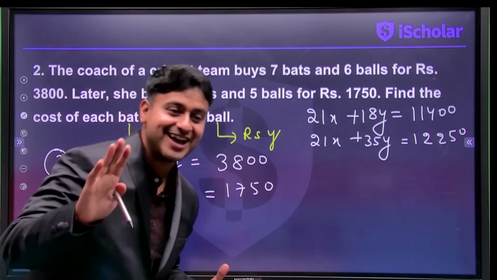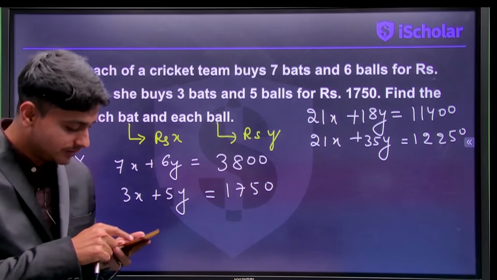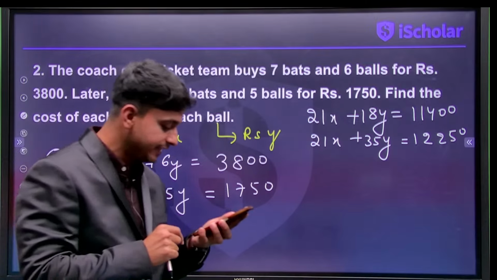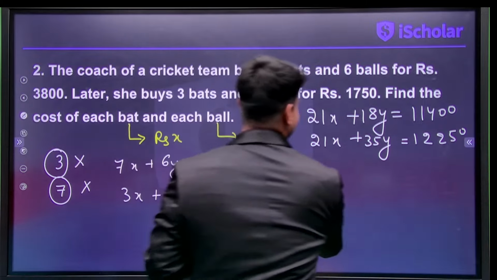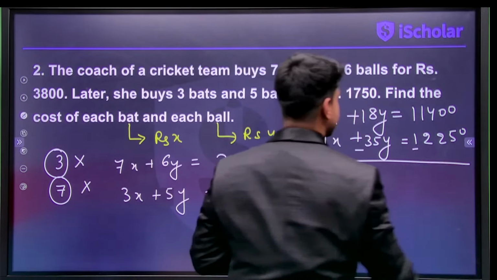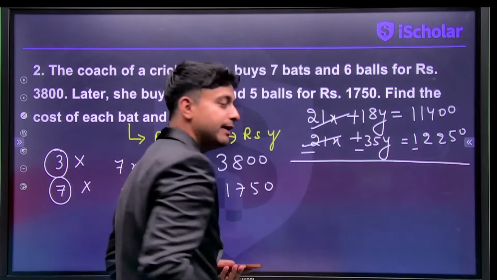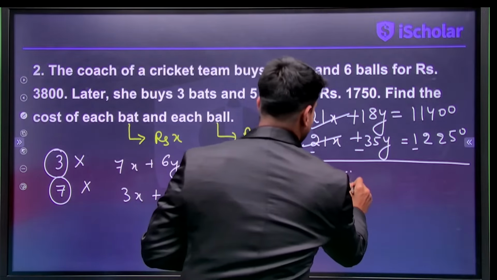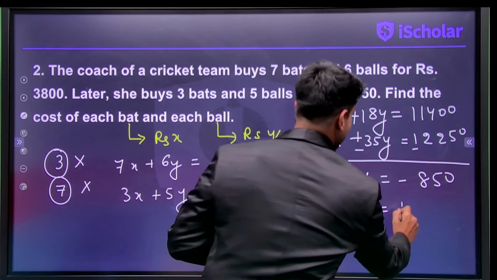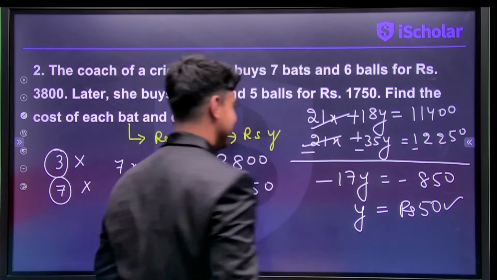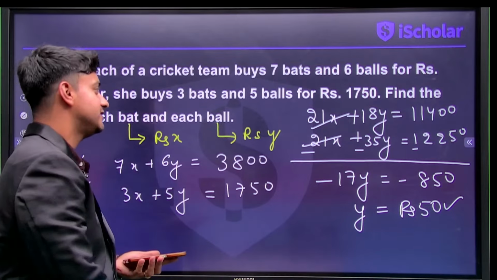Wonderful. Now I think I am almost there, but the battle is not won. That's the correct answer. When I subtract them, what's going to happen? 21x would get cancelled. So 18y minus 35y, that's going to be minus 17y, and that's going to be minus 850. When I divide by 17, what am I going to get? Rupees 50. So the cost of a ball is 50 rupees.